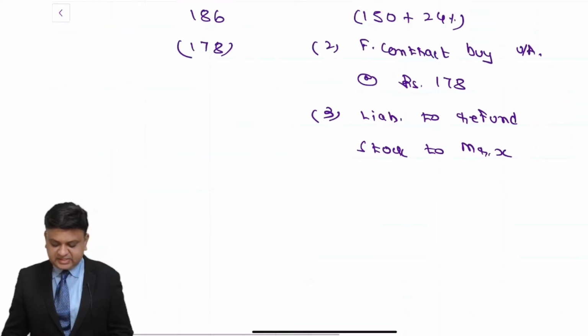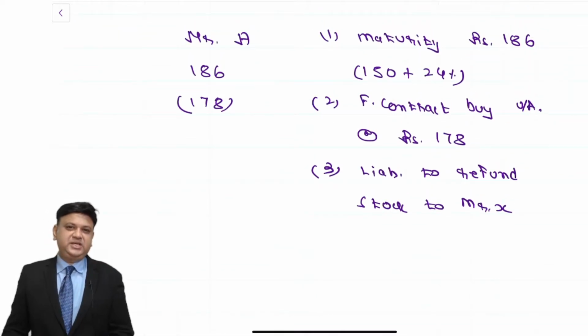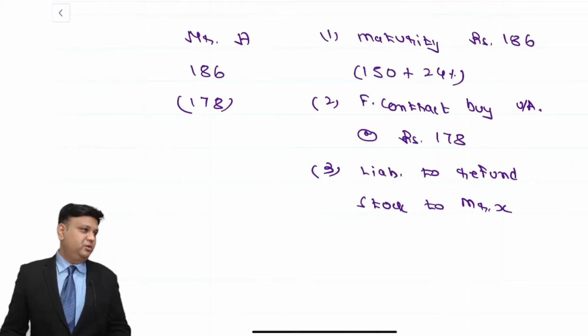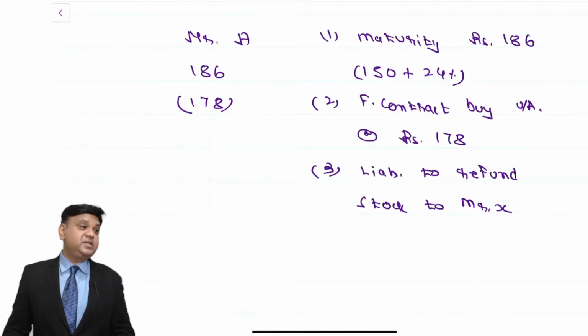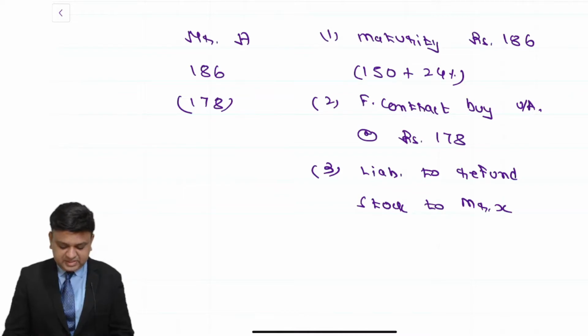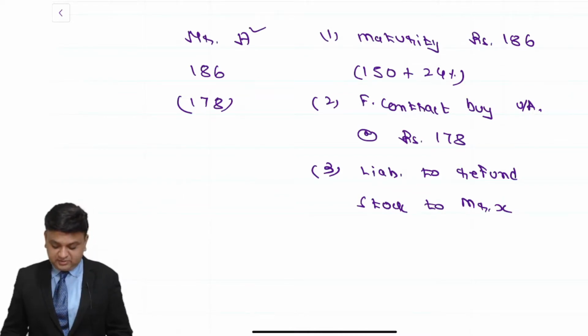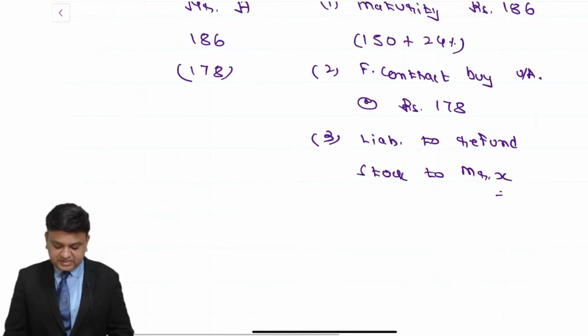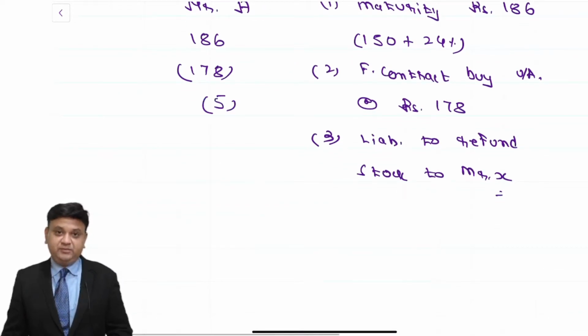Now Mr. X says that, see, I don't expect anything more from you, but at least being holder of the security, whatever dividend income that I could have received, at least you compensate that to me. So Mr. A says, okay, what was the dividend income that you could have received? Mr. X replies that it is an amount of rupees 5. Mr. A says, here is 5 rupees.